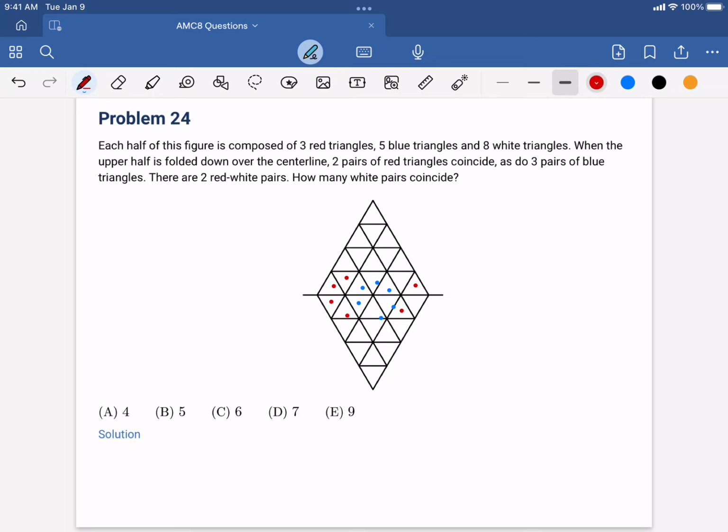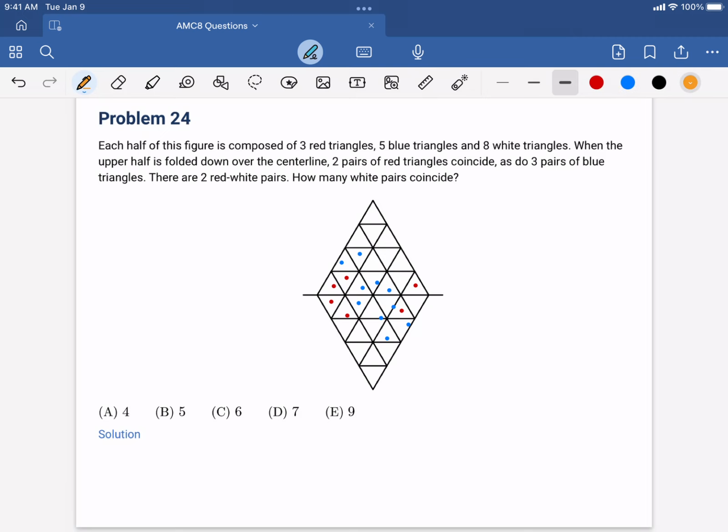And now the remaining are just not all white pairs because we still have some blue remaining. We only use 3 blue on each side. We still have 2 more. Well, since only 5 coincide, none of these are pairs. These are white blue pairs. So we'll just draw them across from each other.